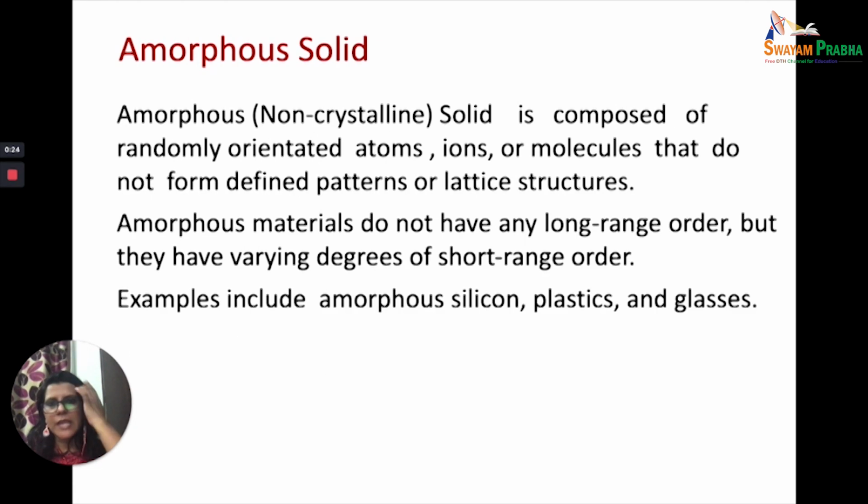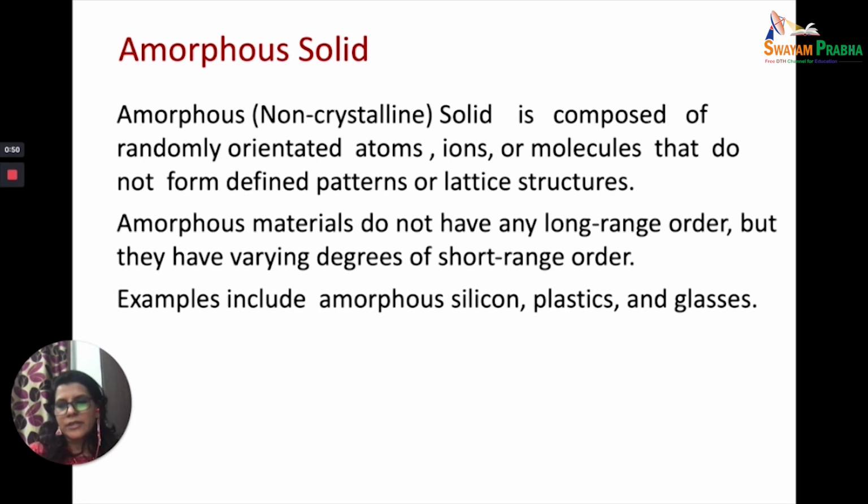Now let's talk about the amorphous solids. Amorphous solids are nothing but the non-crystalline solids. And what is the characteristic of non-crystalline solids? That they have a random arrangement of atoms. Sometimes when you look at an arrangement of atoms, you will see that this is a solid which has a particular rigid structure and a definite pattern. Yes, there may be a definite pattern.